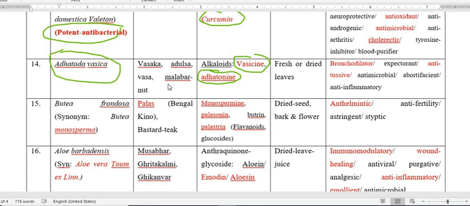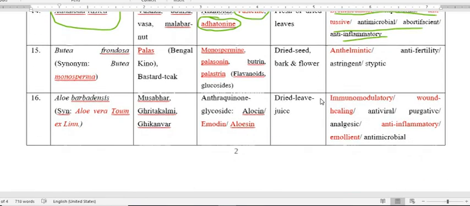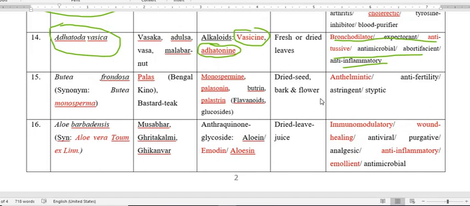So these are the common names of this plant, and also this vasicine is a very good bronchodilator. So this drug is used as a bronchodilator, also used as an expectorant, antitussive, antimicrobial, abortifacient, and anti-inflammatory. So these are the pharmacological activities present in this plant, particularly in the part of the dried leaf and fresh leaf. So this is about this plant Adhatoda vasica.